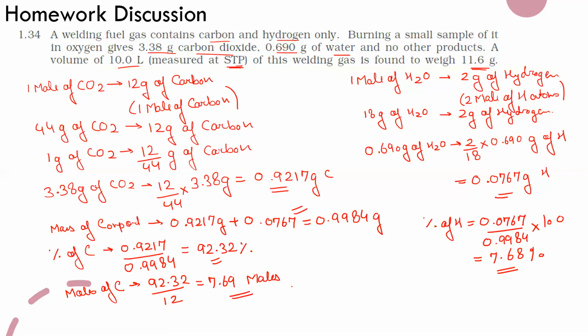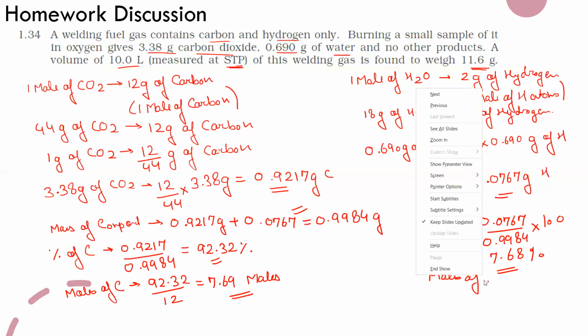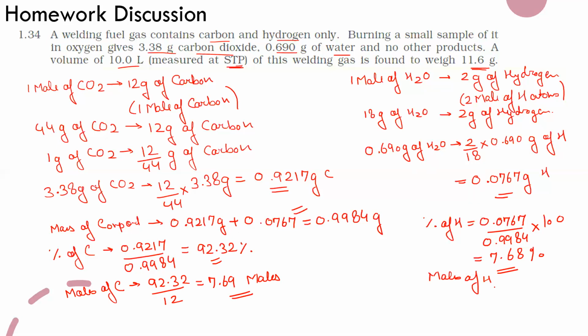Similarly, moles of hydrogen will be 7.68 divided by 1, the molar mass, so it will be 7.68 moles.